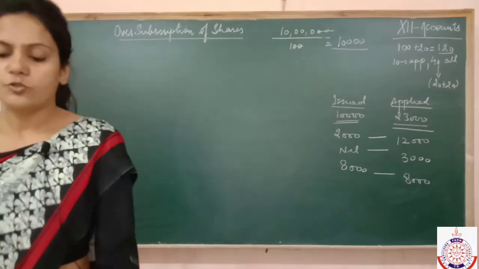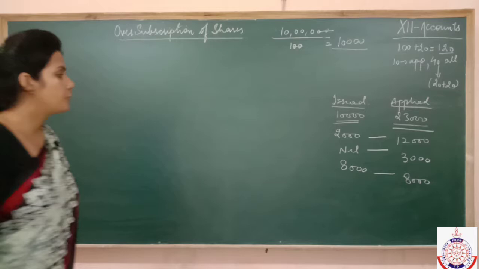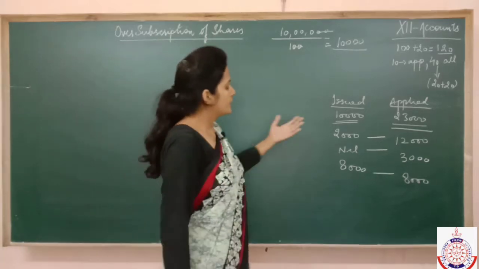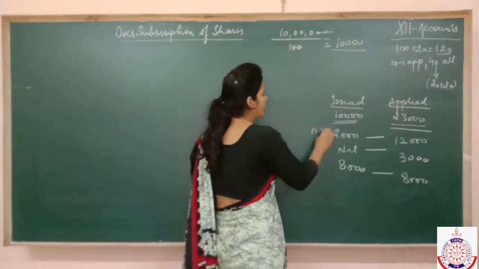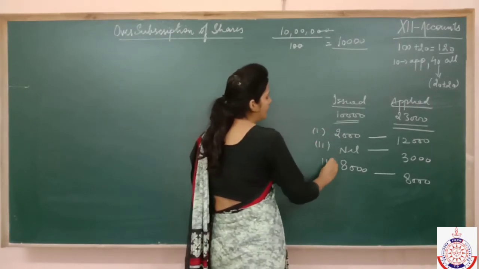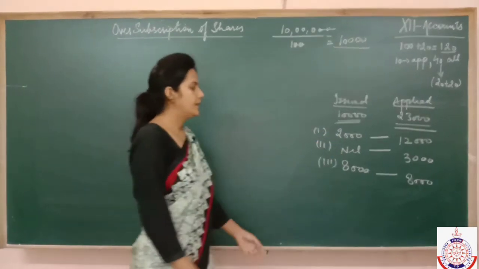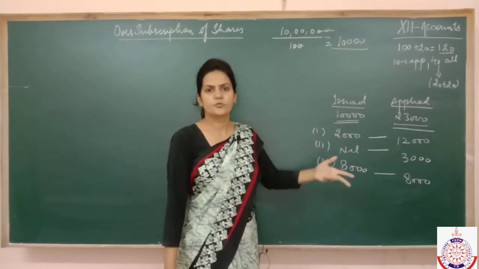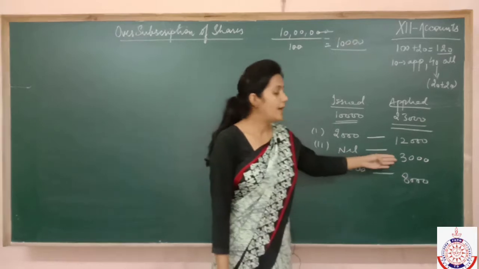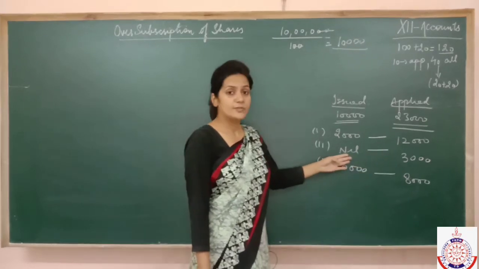Now it is mentioned to you in the question that you have to adjust the excess money. So check where is the excess money, in part number 1, part number 2 or part number 3, just check. It's clear, those who applied for 8,000 have been given 8,000, so no excess money. The one who applied for 3,000, their money has been refunded.